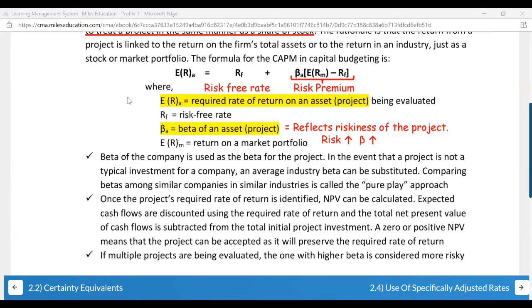Yeah, beta is always given in the question. You need not calculate it. And the risk premium is what? Something additionally you are earning because of the risk which you are taking. So if the beta is higher, you can see that the required rate of return on the asset will also be higher, because for more risk you require a higher rate of return.